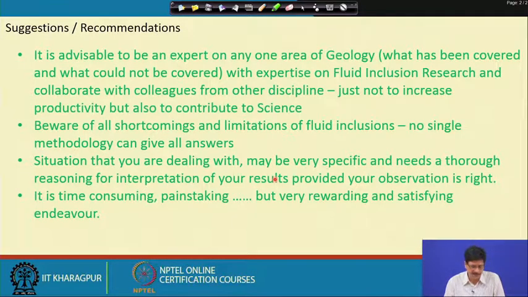Fluid inclusion work is time consuming and painstaking, but at the end of it, it is a rewarding and satisfying endeavor. As we know, there is a lot more work to be done to make this particular field much more useful, and we definitely look forward to the day that fluid inclusions are utilized to solve geological problems in a much bigger way.